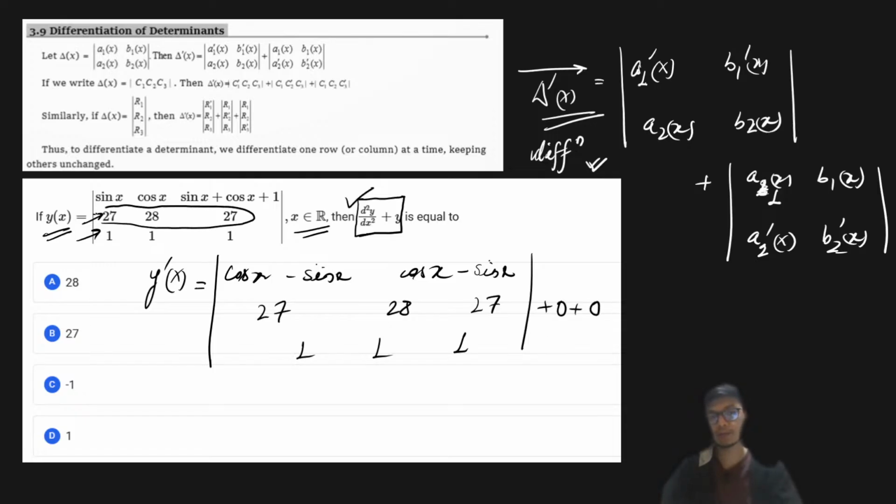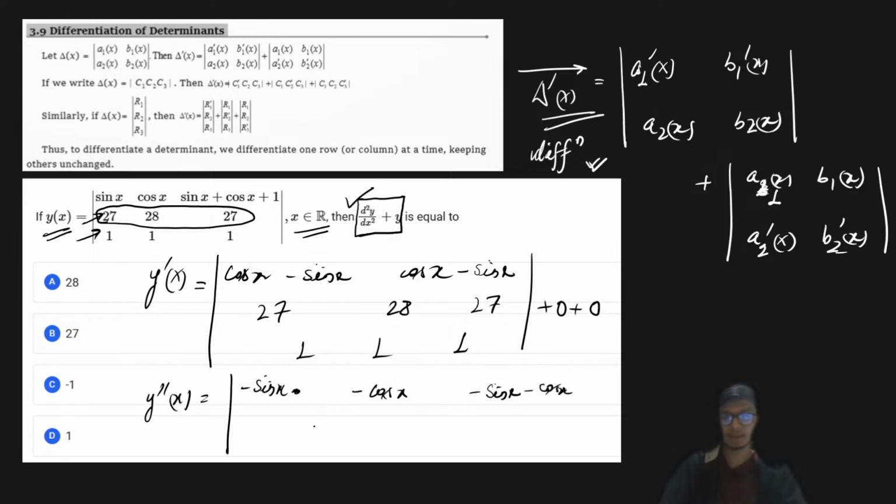Whenever a determinant has any row or column of all zeros, the determinant is also 0. Then if we differentiate this result again, we get minus sin x, minus sin x, then minus cos x, and minus sin x, minus cos x, and then 27, 28, 27, 1, 1, 1, and the other two rows are again zeros. So the second derivative is going to look like this.